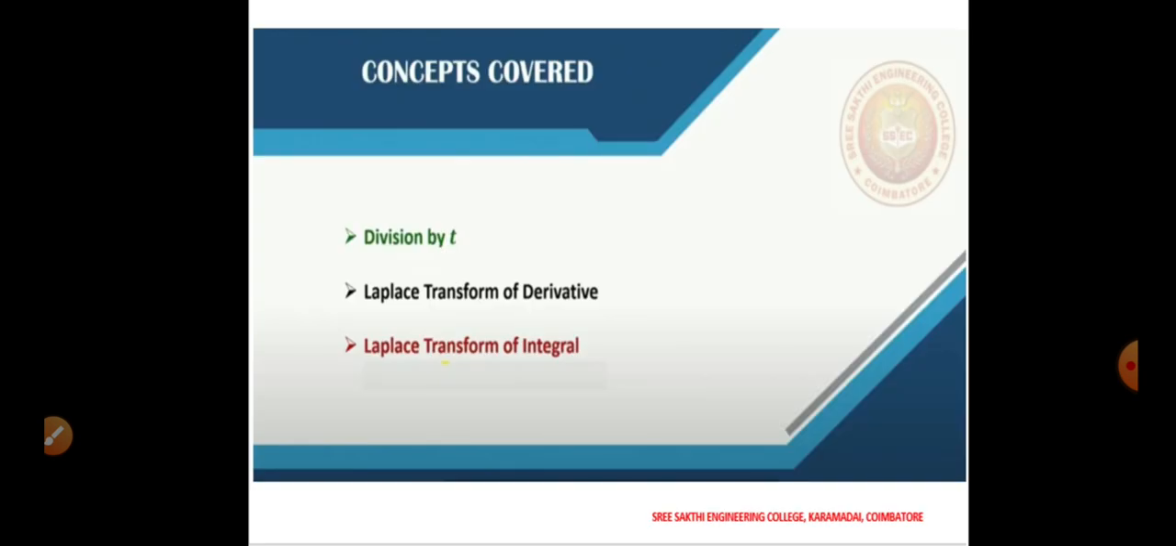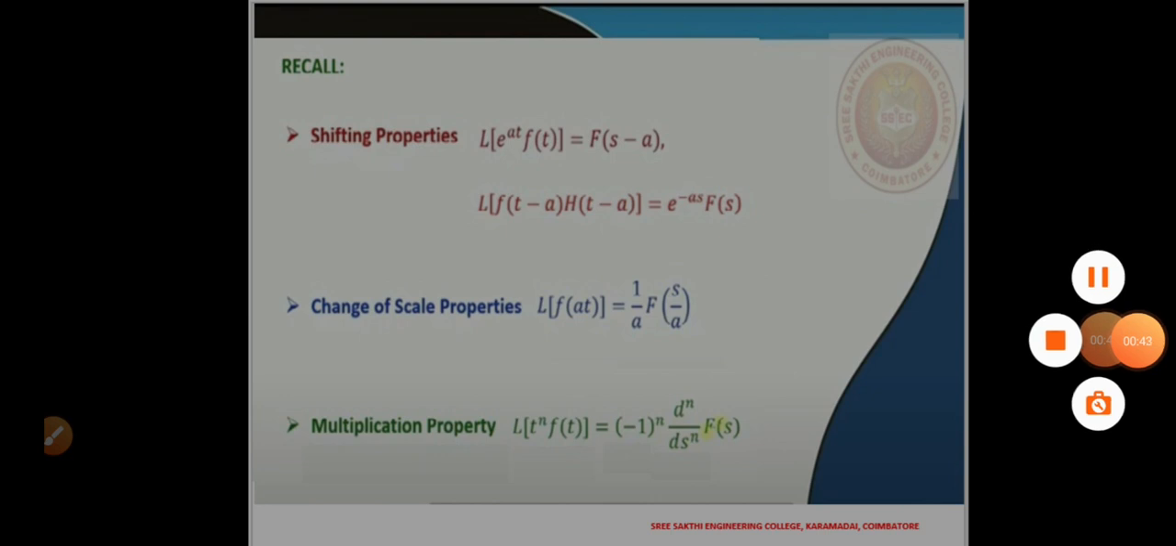Next, we will cover division by t: if the Laplace transform of f of t is given, what will be the Laplace transform of f of t by t. Then the Laplace transform of derivatives, which is one of the important results in this chapter, and then also the Laplace transform of integrals will be discussed.